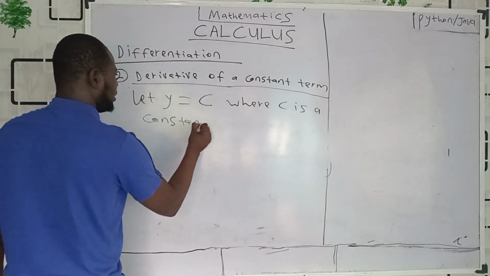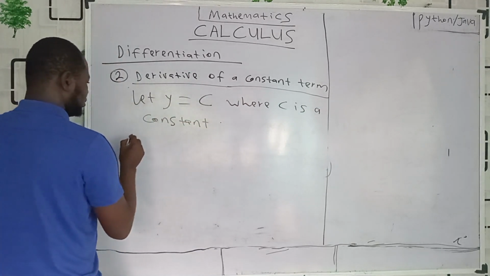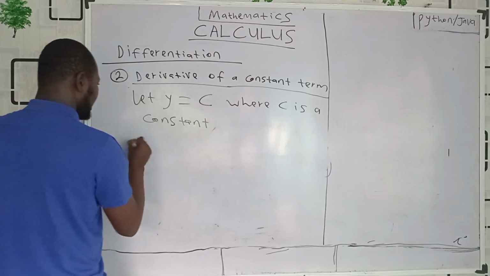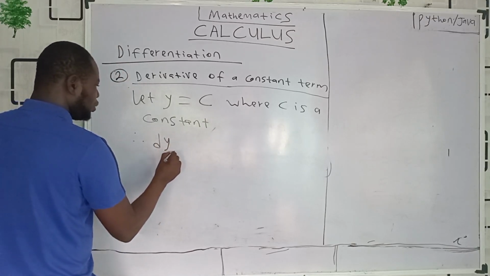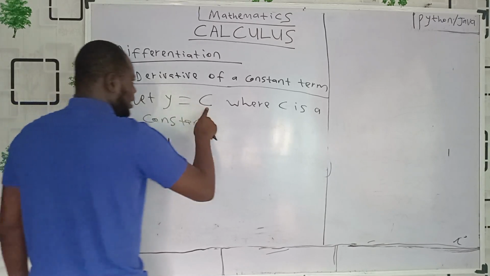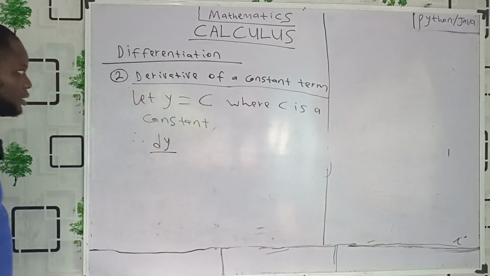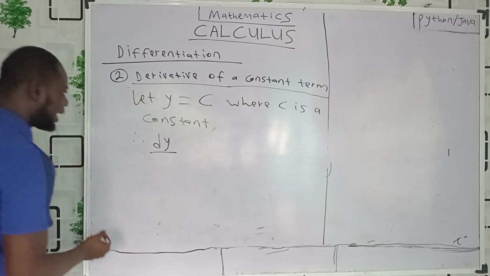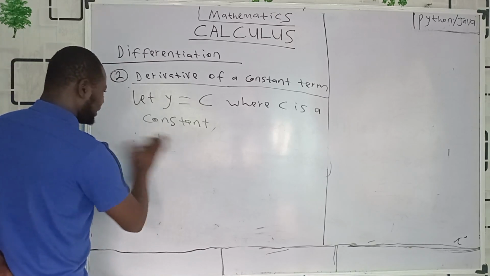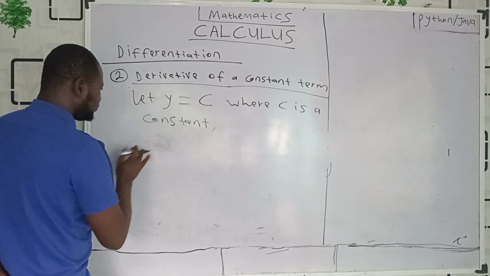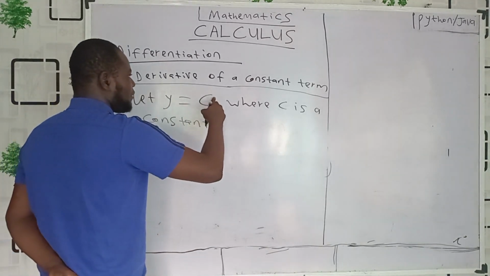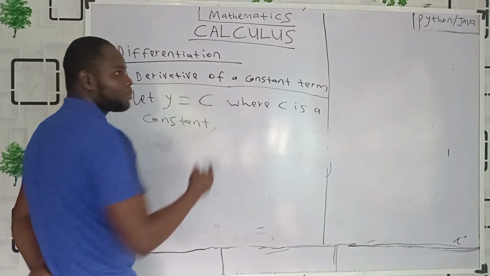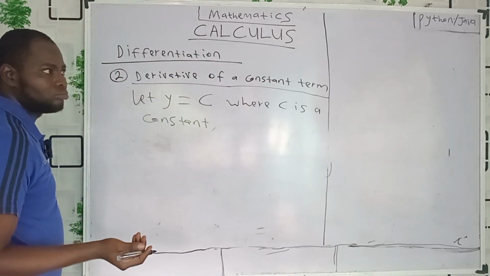Are you with me? Therefore, the derivative of y with respect to what? Because here we don't have anything like x. It is just like, maybe, we have x raised to power 0, which is going to be 1.